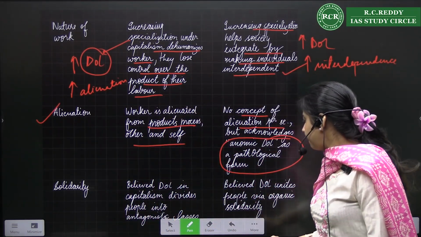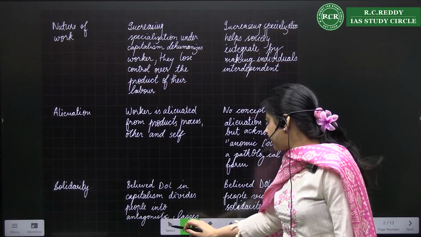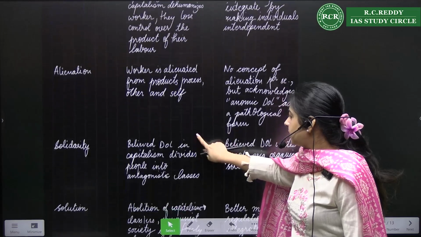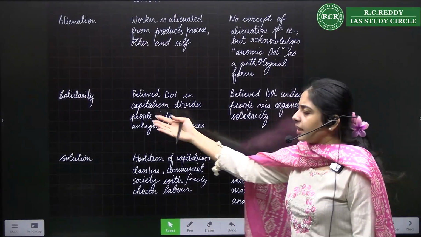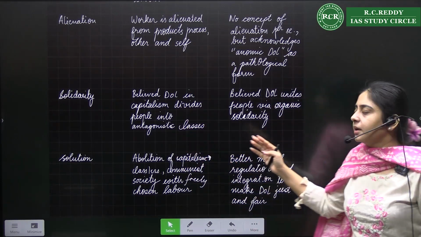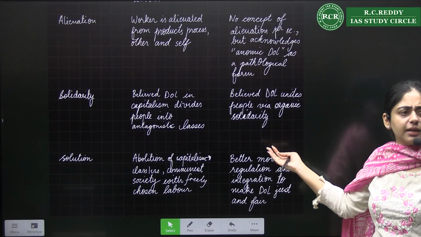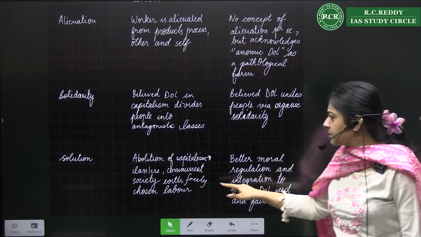Then you can write this point, or it's more or less repetition only, because it's a word given by Durkheim. You can add solidarity here. He believes that it divides people. Here he believes they are uniting people via organic solidarity. It's kind of a repetition. You can miss this point.